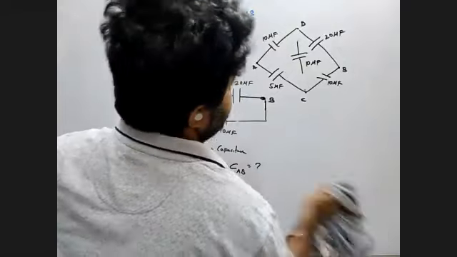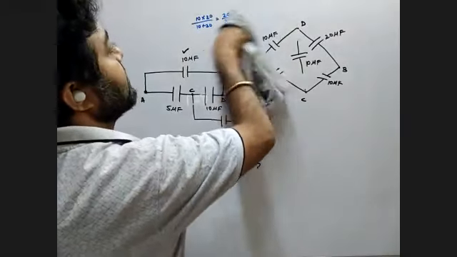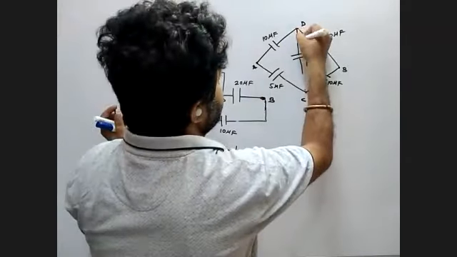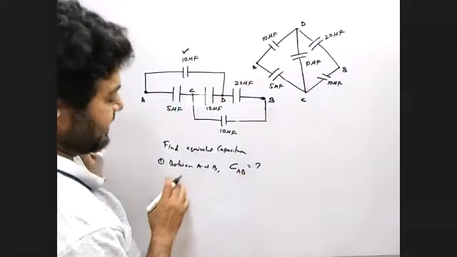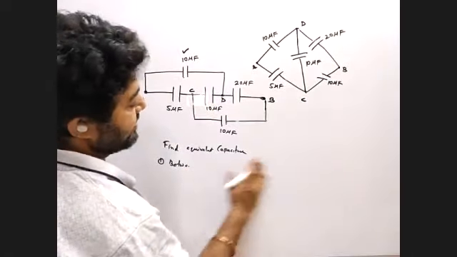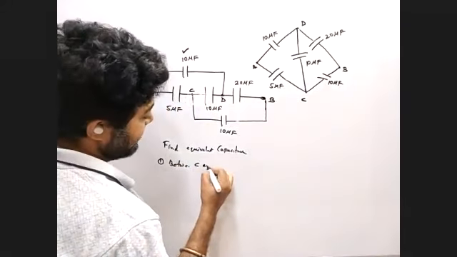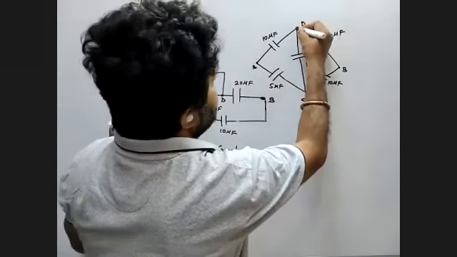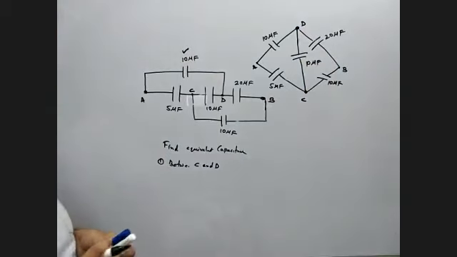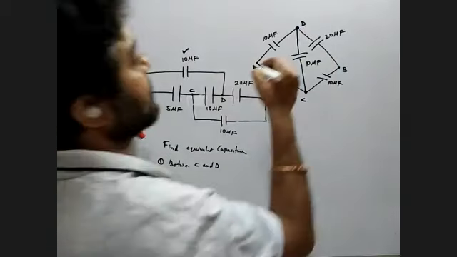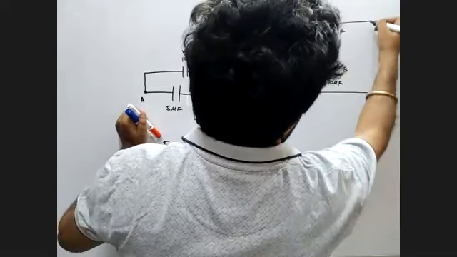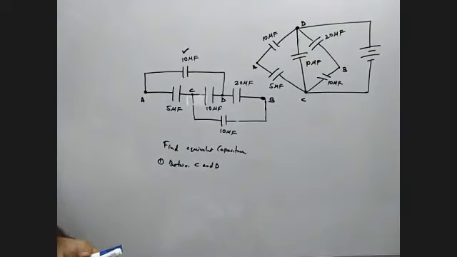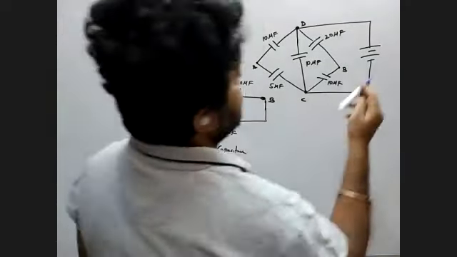Look, the same question. Now we know these two values, 20 by 3 and 10 by 3. If the examiner asks you to find the equivalent capacitance not between A and B but between C and D, then what happens? Now my terminals where we can connect the battery are C and D. So we can connect the battery from here, meaning from the equivalent point, where if you connect a battery, you can imagine how much charge is supplied.